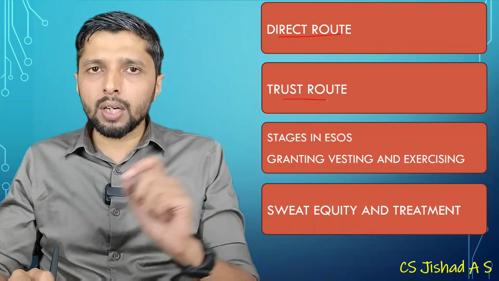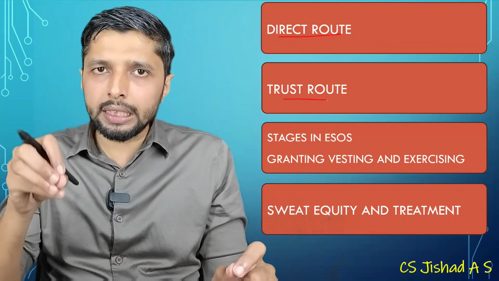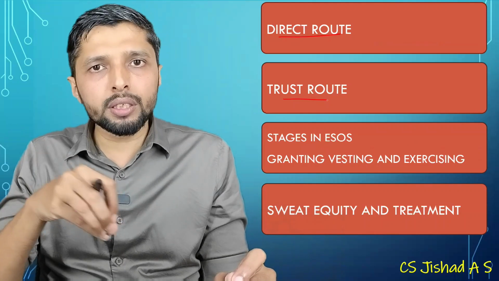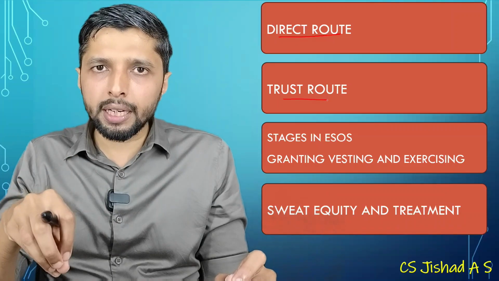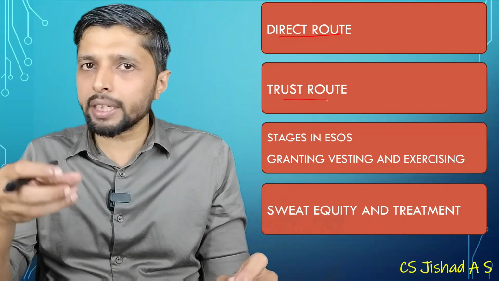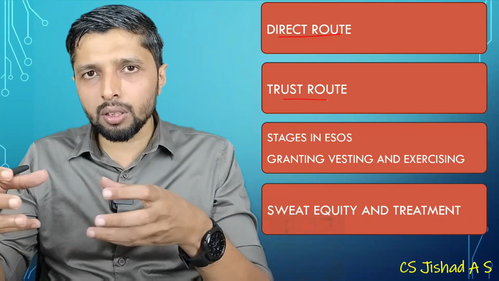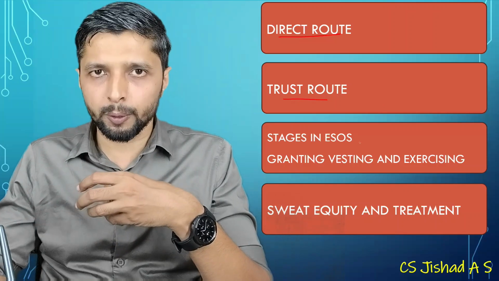Under the direct route, in this regulation, the company is giving shares to its employees or directors. Employee stock purchase, employee stock option plan, or stock appreciation right scheme, it is all related to the shares of the company. The shares of the company can either be purchased or they'll be given to the employees, which is the direct route.